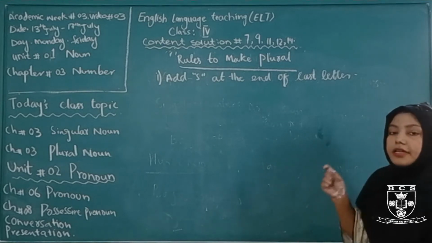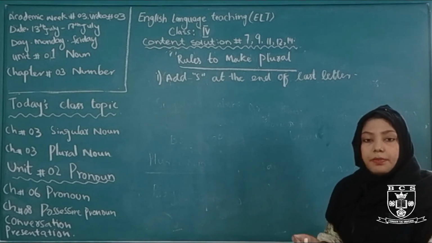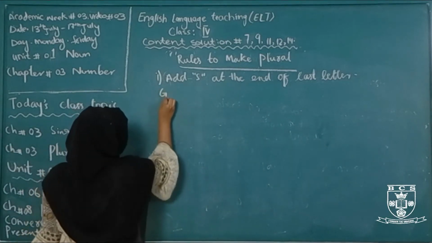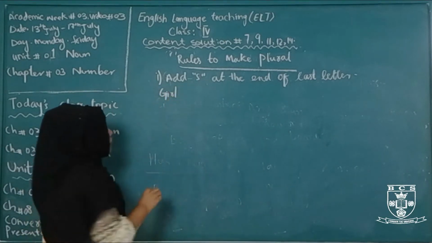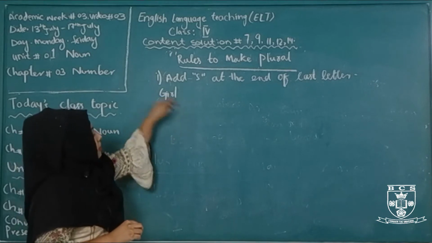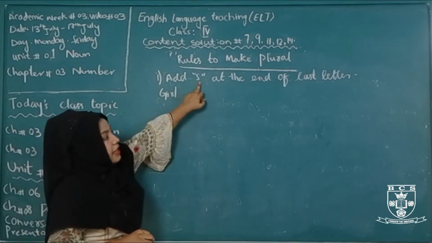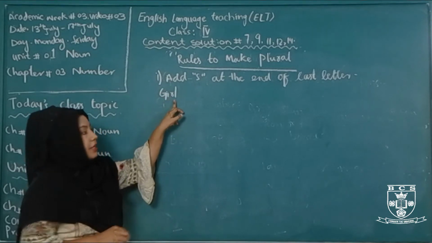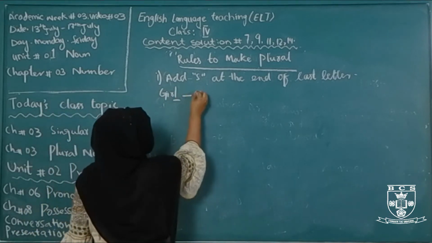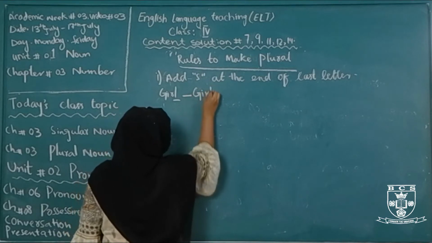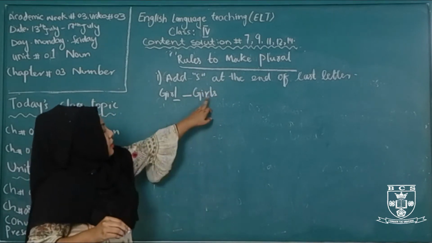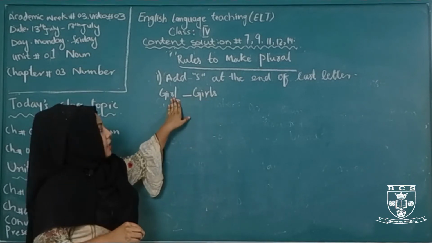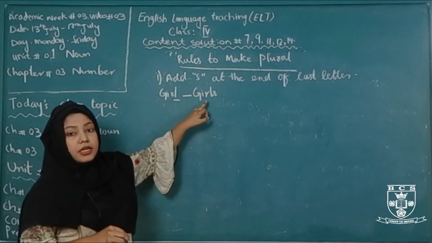Means last letter के end में जब हम s add करते हैं, it makes it plural. For example, girl. The word girl ends in l, and what we are saying is add s at the end of the last letter. What is the last letter of this word? Girl is l. When we add s at the last letter of this word, it becomes girls. So girl is singular, and the plural is girls.